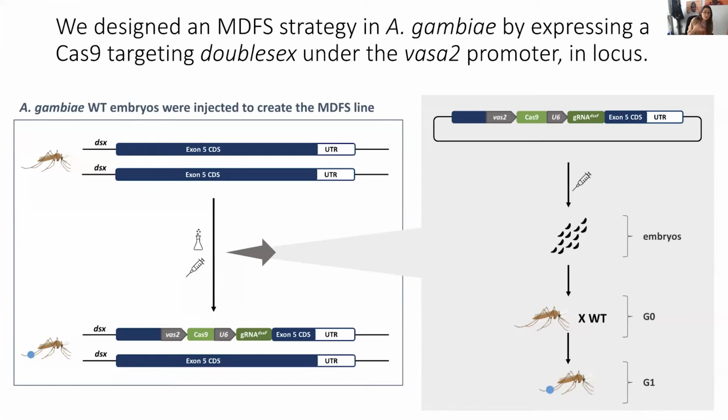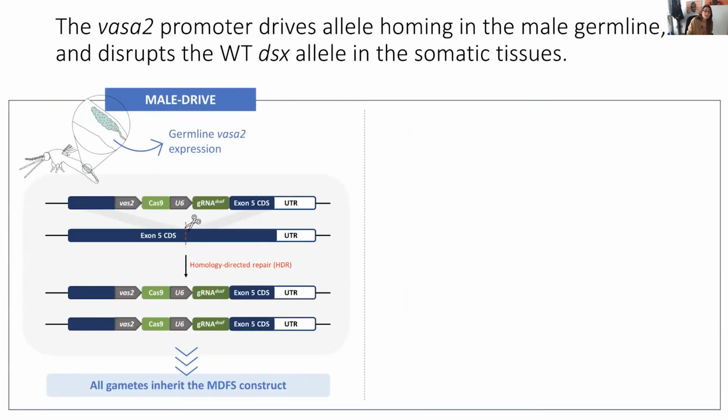And the reason why we thought that this construct could confer the MDFS phenotype that I described, so male drive, female sterile, is due to the dual activity or expression pattern of the promoter that we used, vasa2, to drive expression of the Cas9.